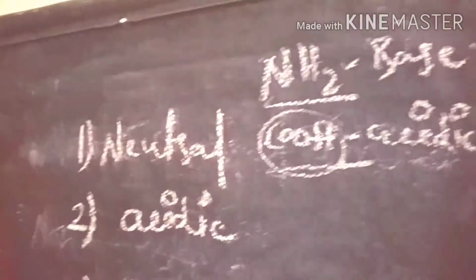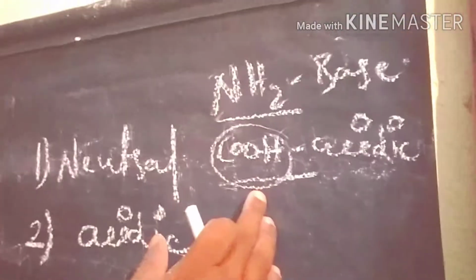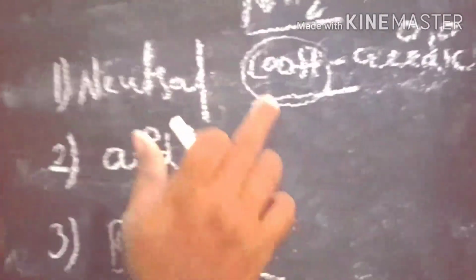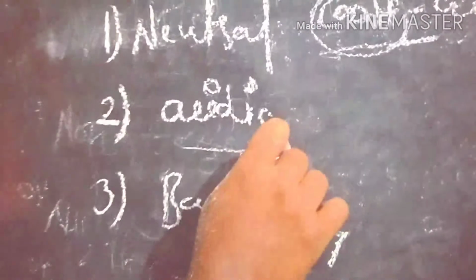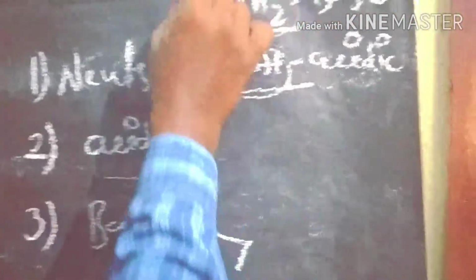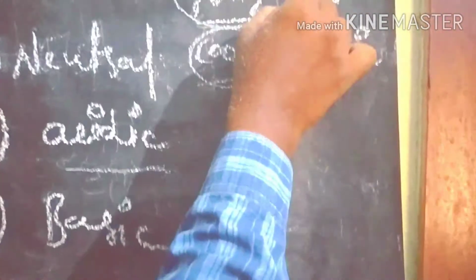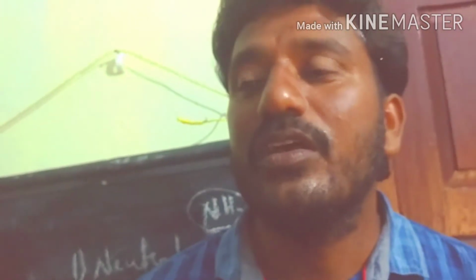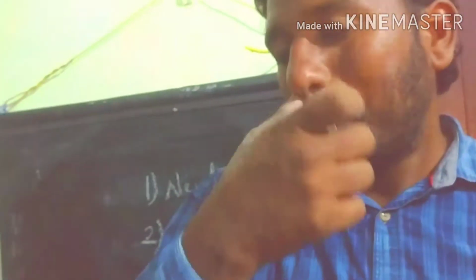Generally in every amino acid we have one carboxylic acid group and one amino group. If more carboxylic acid groups are present in the amino acid, it acts as an acidic amino acid. If more amino groups are present in the amino acid, it acts as a basic amino acid. The remaining are all neutral amino acids. So now we can write the 25 natural amino acids. Simply we can write.